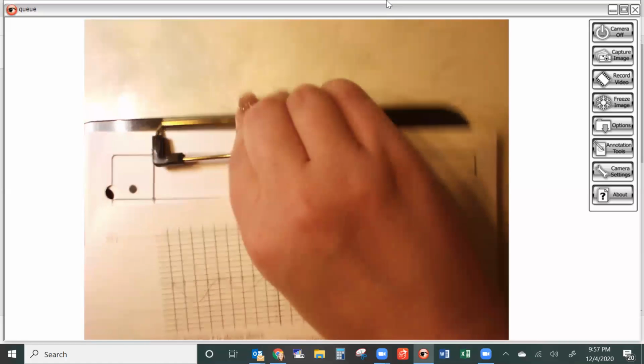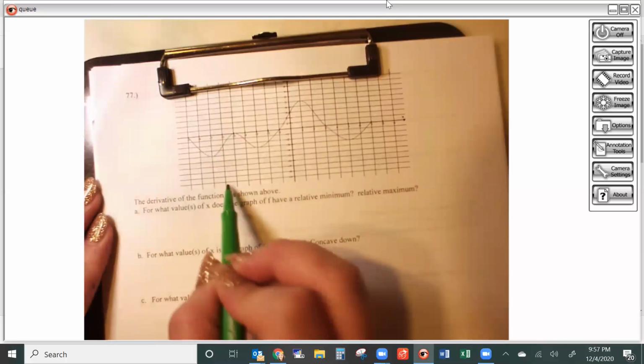Ooh, okay, let's go to 77. So this graph is stated to be a derivative of the function of f. So if this is the derivative of f, that makes this an f prime graph. Okay, this is not a graph of f. So it says, for what value would my graph of f have a relative minimum? Okay, well, remember that your critical numbers are going to occur as the zeros on this graph. Now, let me rephrase. Critical numbers for f of x are going to be zeros on f prime of x.